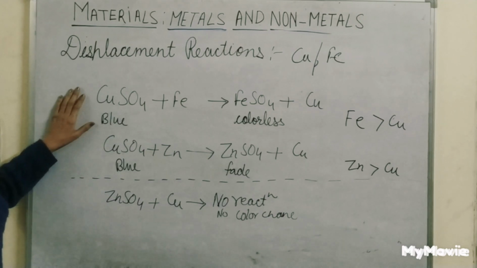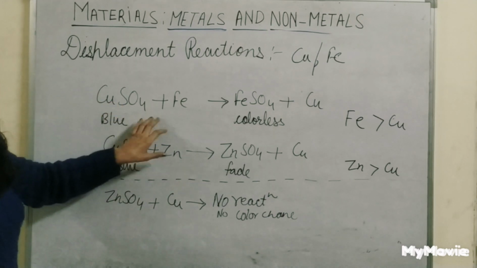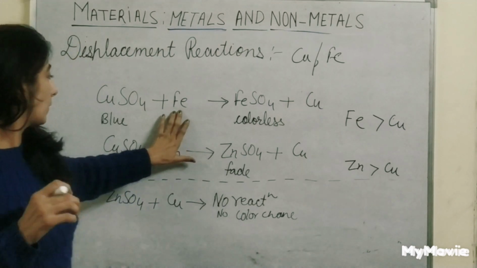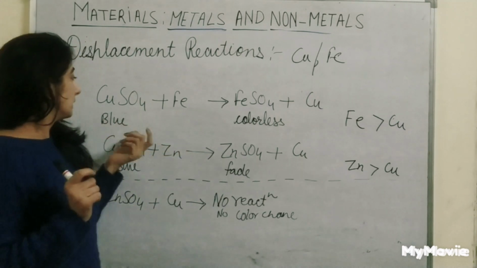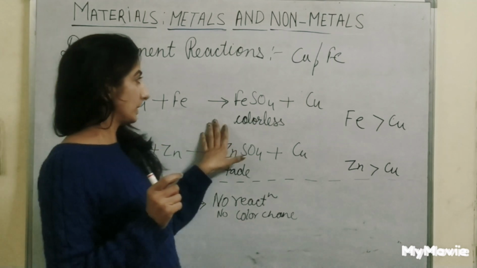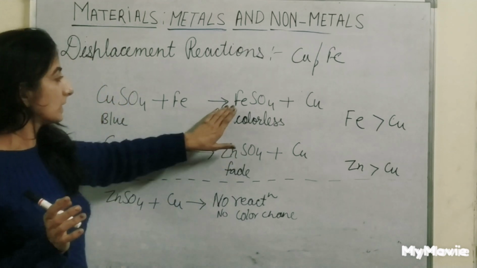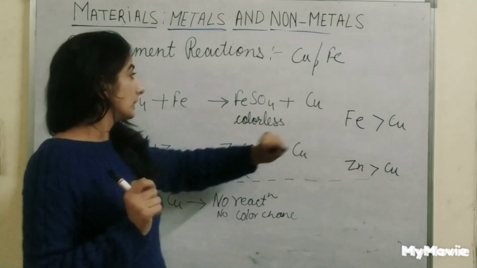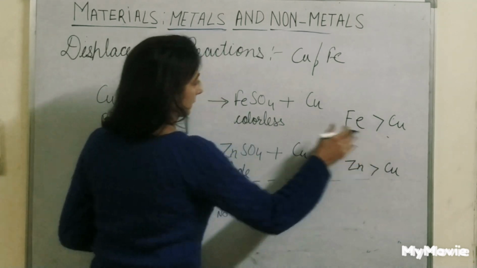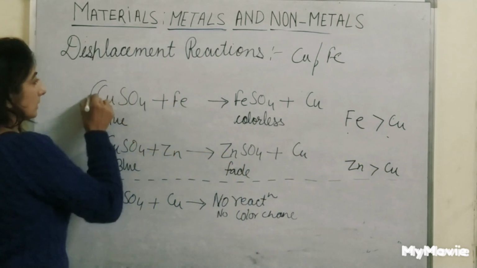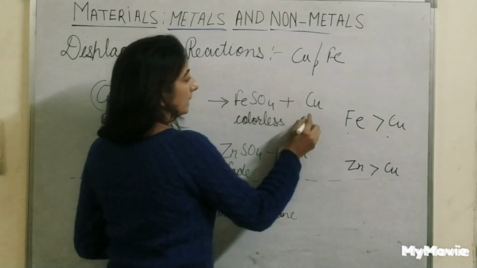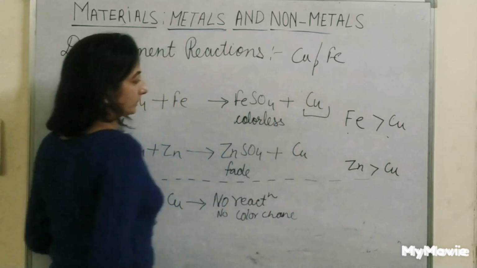We have taken copper sulfate, a blue colored solution. We put an iron nail in the solution of copper sulfate. What we get is that the color of the solution fades out and gives us iron sulfate and copper. This shows that iron is more reactive than copper, and it displaces copper and gives us iron sulfate.